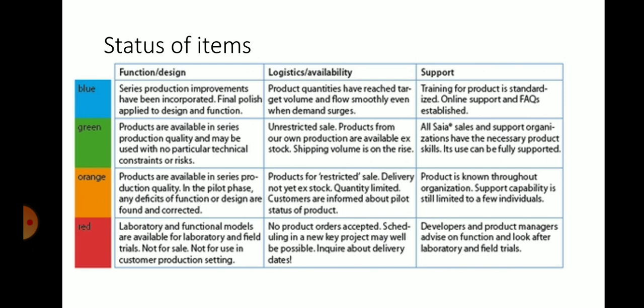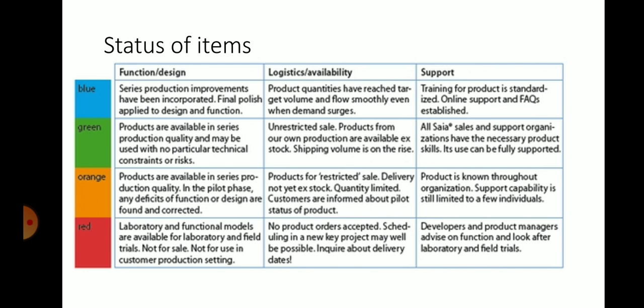Regarding availability, products are for restricted sale, delivery not at stock level, quantity limited, customers are informed about pilot status of the product, it is known through the organization, and support capability is still limited to a few individuals.